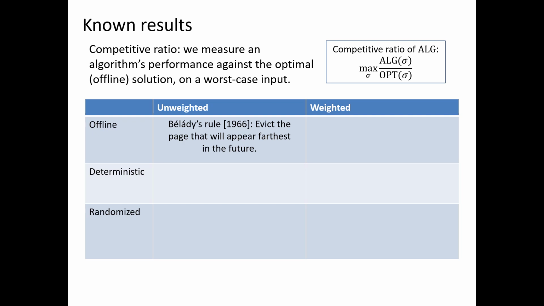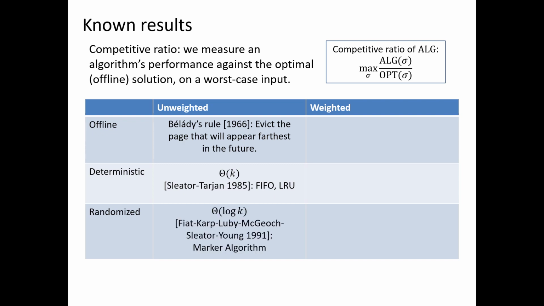For the deterministic algorithms, Sleator and Tarjan proved that commonly used heuristics, such as first in first out and least recently used, are O of k competitive, and they also gave a matching lower bound. For randomized algorithms, Fiat and others gave an algorithm known as the marker algorithm, and they showed that it's O of log k competitive and also proved a matching lower bound.